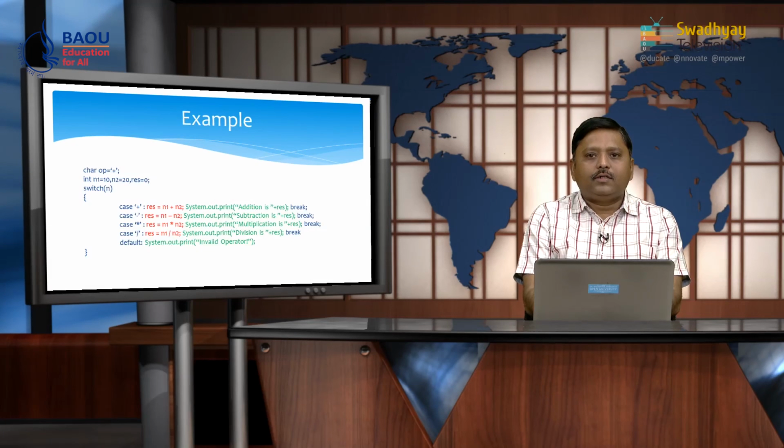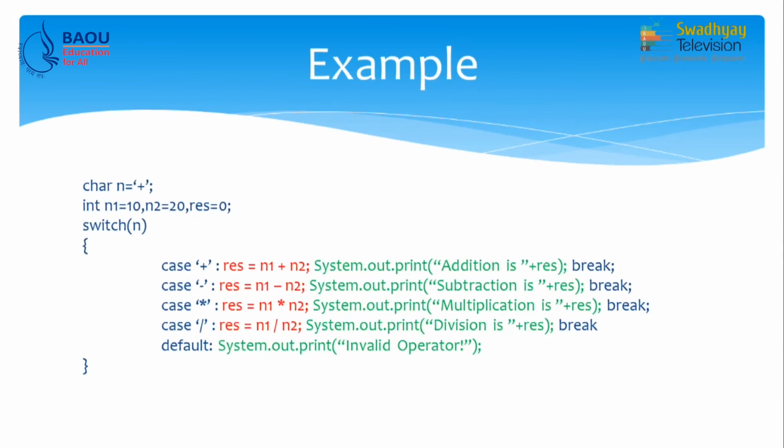On screen you can see that our operator may be assigned some value, which is plus in our case, and we have two integer variables n1 equal to 10 and n2 equal to 20, and we want to perform the operation based on the value of the operator, which is of type character, and we want to store the result inside the result variable, which is initially assigned 0.